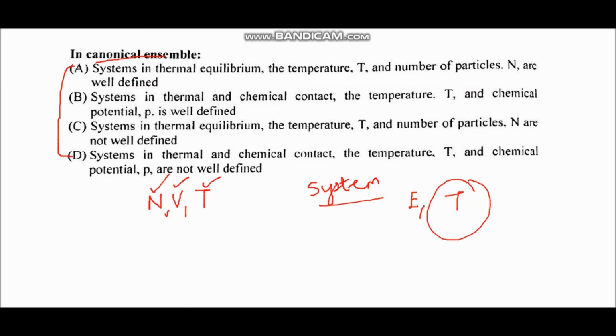So out of these 4, the right answer is option A, which means the system is in thermal equilibrium because temperature T is constant and also the number of particles N is well defined. So option A is the right answer.